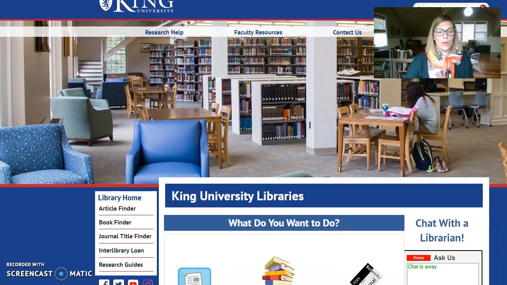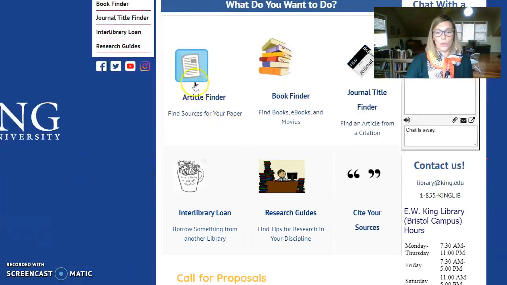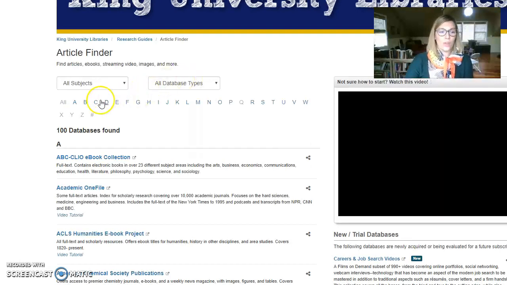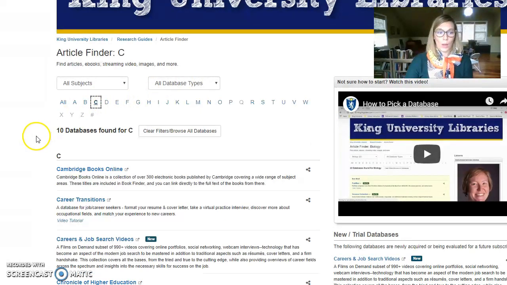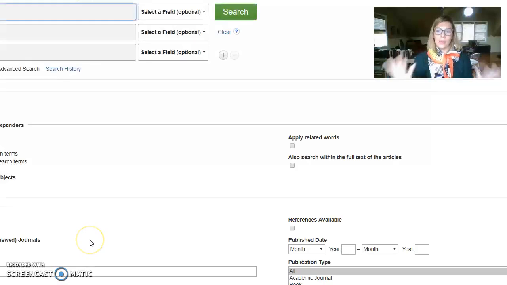Once you get to the library homepage, then you'll scroll down to Article Finder, and usefully enough, the communication library database begins with the word communication. So go to C, scroll down to Communication and Mass Media Complete, and this is our beautiful library.